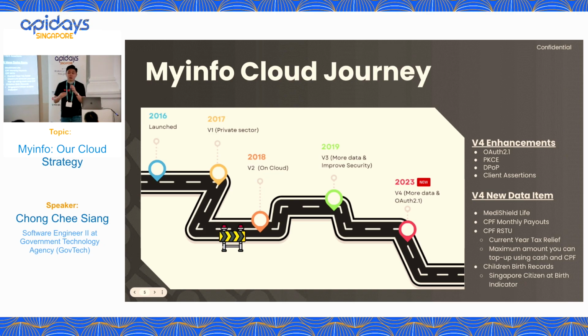Then we have to implement X-ray, we have to implement a retry mechanism, right? We encounter a lot of other problems. So it's not as perfect as what we think when we move to cloud. So sometimes we will be questioning ourselves. Why are we doing this? Why are we doing this?